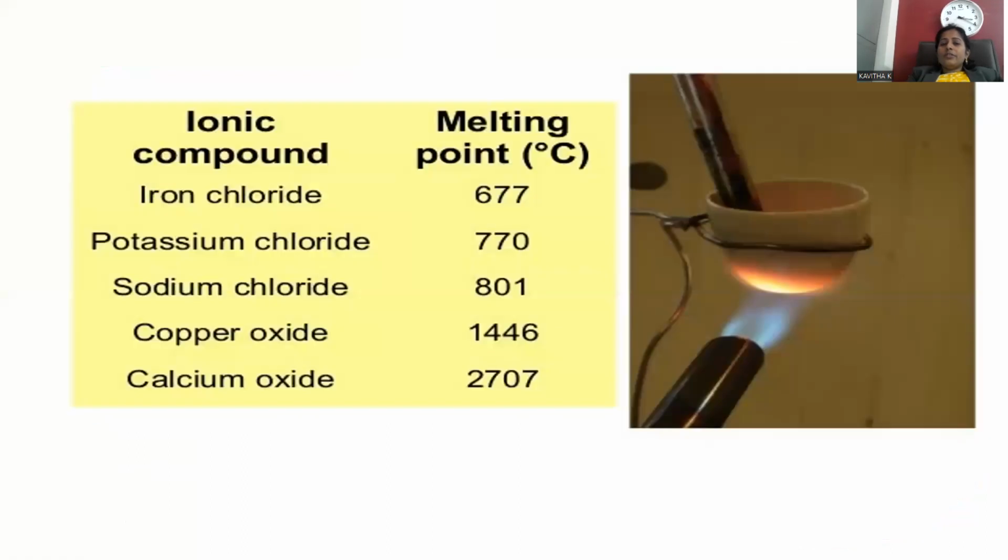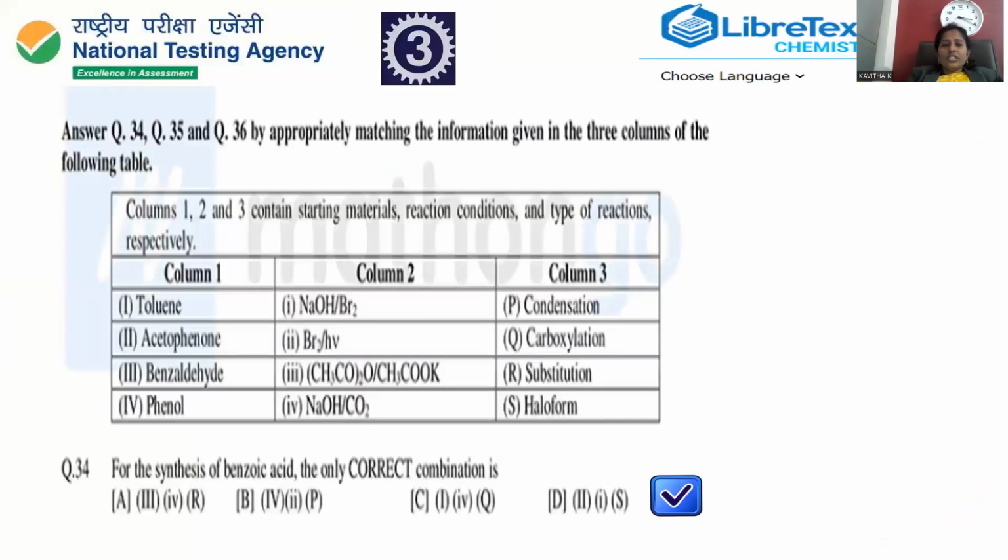Move on to question number 3, collected from the 2017 Paper 2. This is the data provided to you. From this data, you can answer questions 34, 35 and 36 together. This is the data which is required for multiple questions.